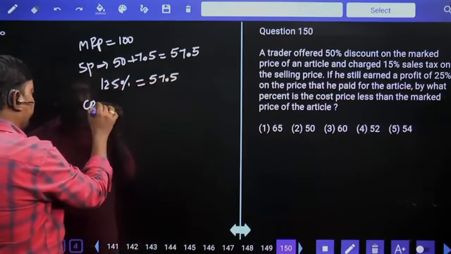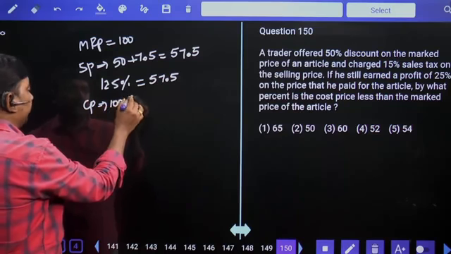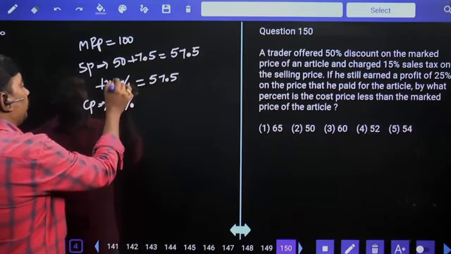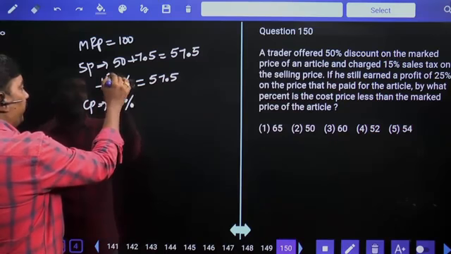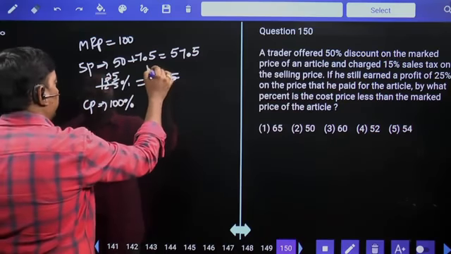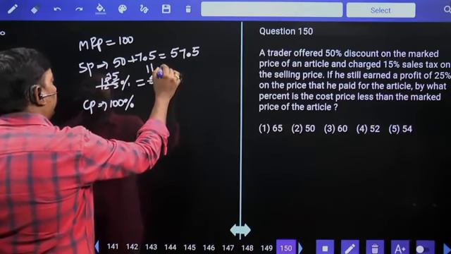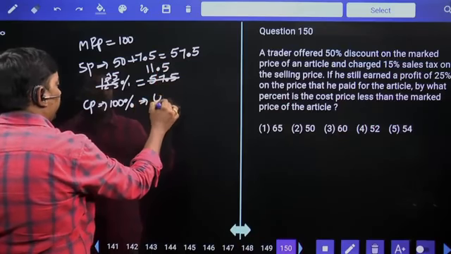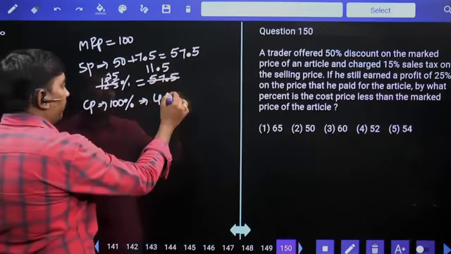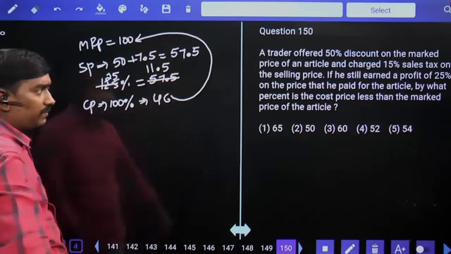Cost price is by default 100%. That gives 46 as cost price. MRP 100, cost price is 46.